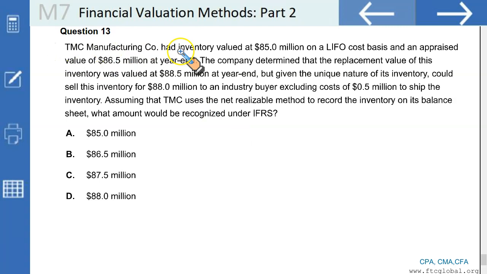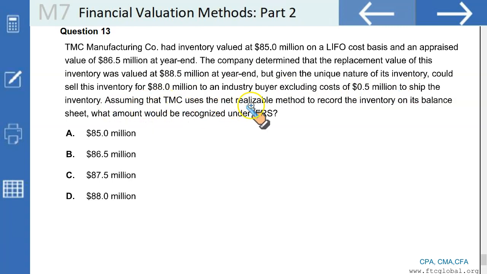TMC Manufacturing Company had inventory valued at 85 million on a LIFO cost basis. Remember, LIFO is only permitted under US GAAP. It has an appraised value of 86.5 million at year end. This is the LIFO cost, and this is the appraised value at the end of the year. The company determined that the replacement value of this inventory is 88.5 million at year end, but given the unique nature of its inventory, it could sell the inventory for $88 million to an industry buyer, excluding a cost of 0.5 million to ship the inventory.